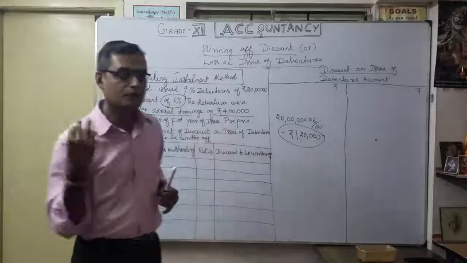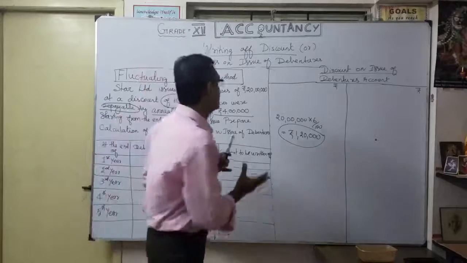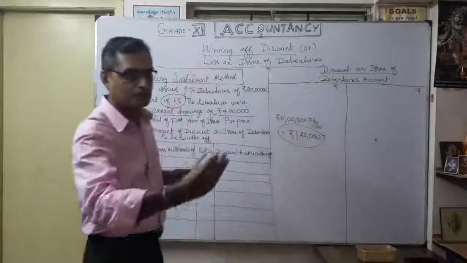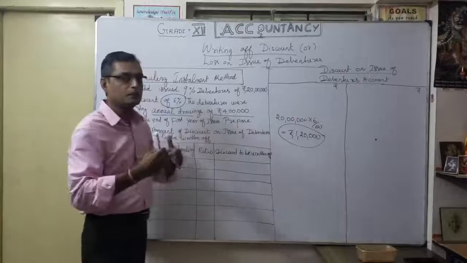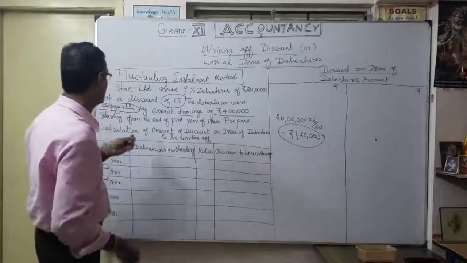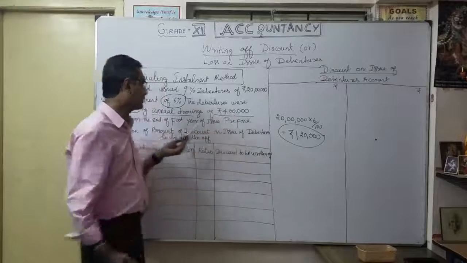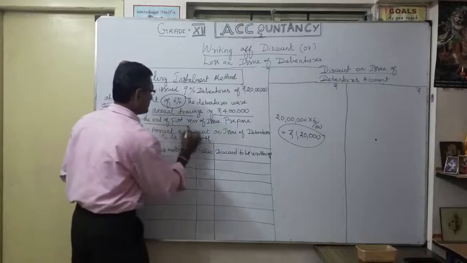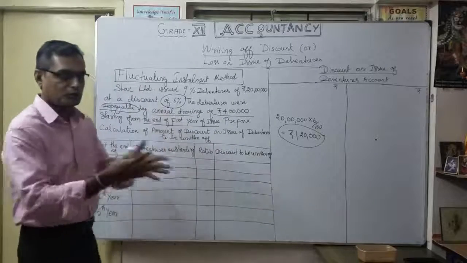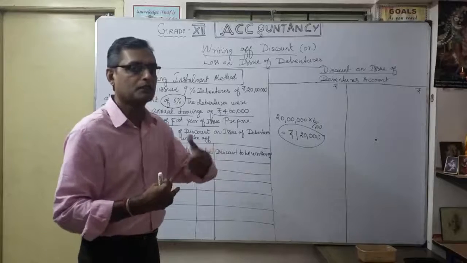That's different amounts of reduction, not the entire 20 lakhs after some period of time. Here, every year we are going to repay 4 lakhs. That's what repayable by annual drawings of 4 lakhs means, starting from the end of the first year of issue.